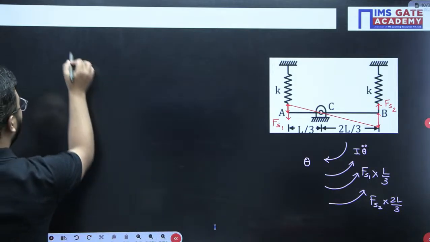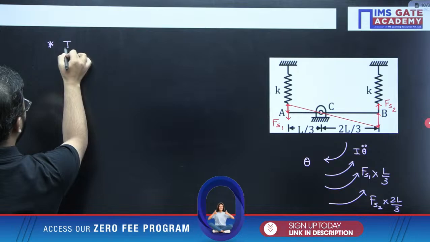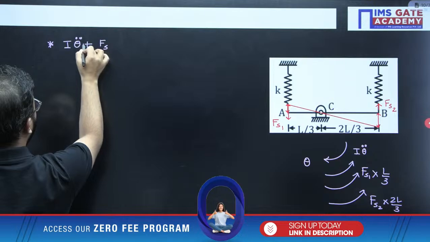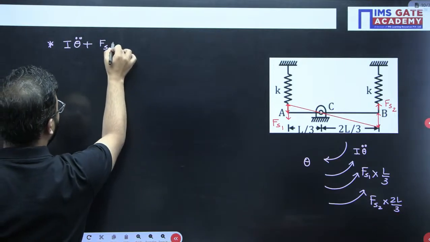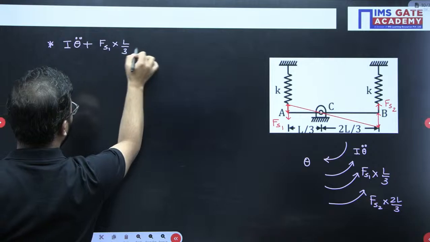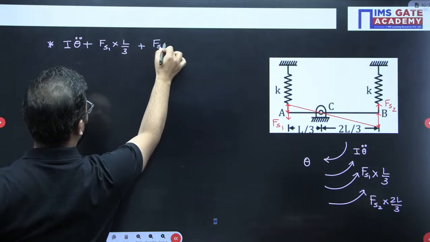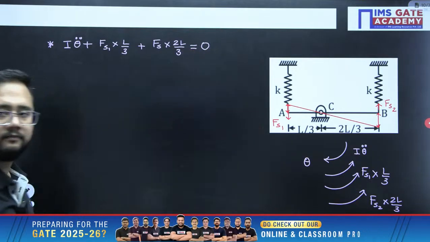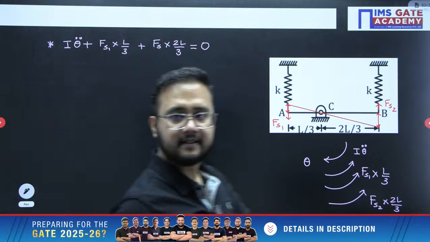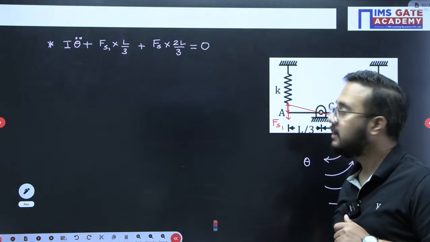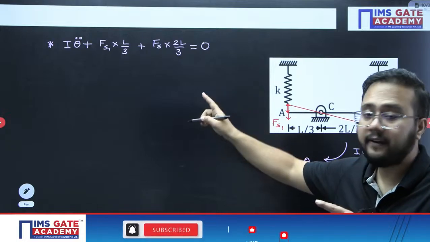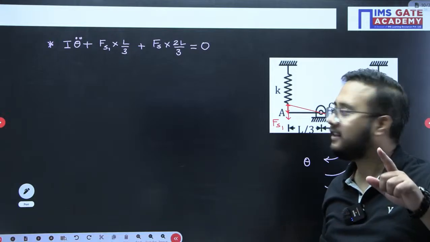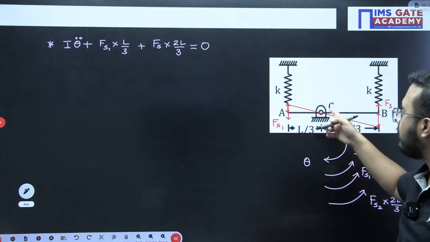So we add the inertia torque and all the torque values here. The equation of motion would be I theta double dot plus the moment of Fs1, which is Fs1 multiplied by L by 3, plus Fs2 multiplied by 2L by 3, equals 0. Right? This is the equation. Correct, everyone? Now the I value, that is the mass moment of inertia about C, we have to calculate.